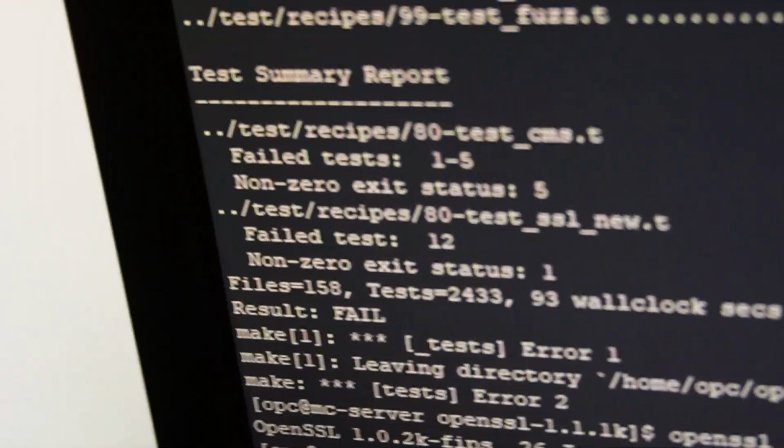Okay, now we have another problem. I'm trying to make the thing work, but for some reason it just wouldn't. Look, come on. As you can see, I have result failed. I tried to install Python, it wouldn't work. Why? I don't know, but it doesn't work. It just wouldn't work.